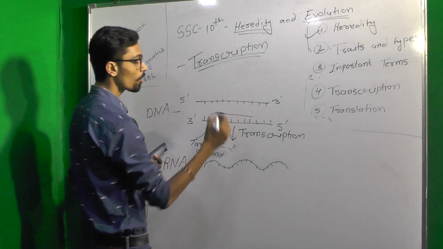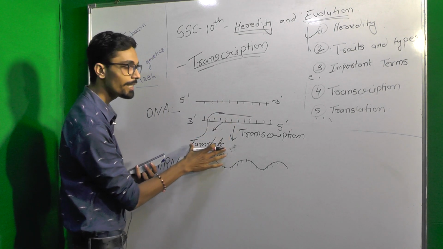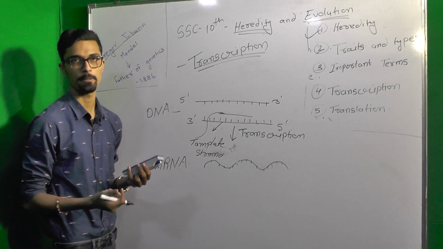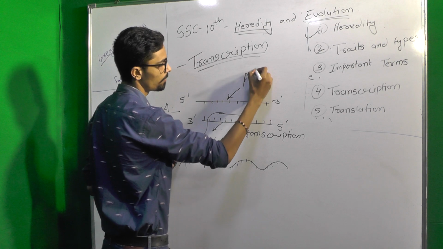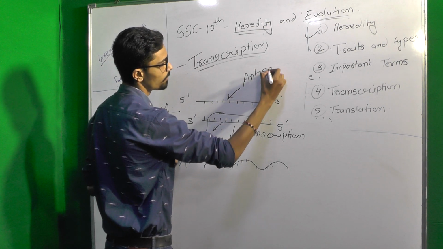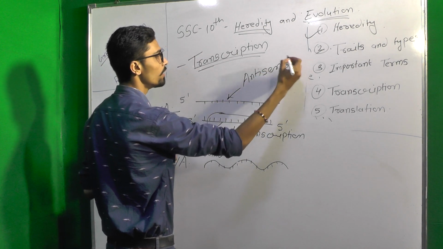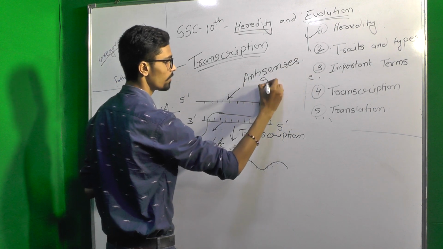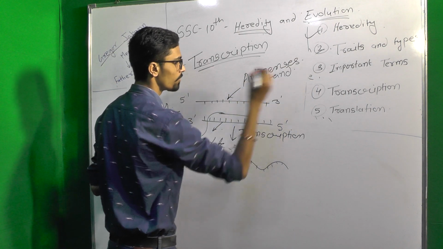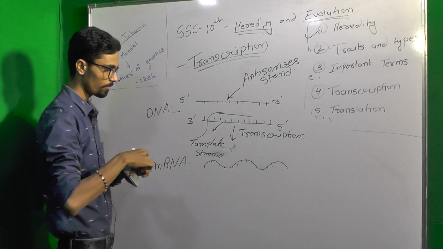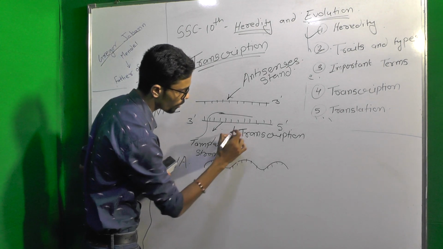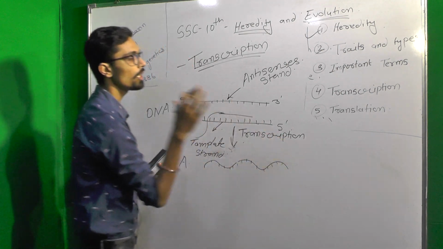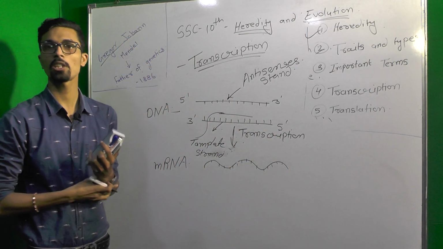You can also say that this strand is known as the sense strand, and this strand is the antisense strand. So this is an mRNA molecule. Now that process is basically known as transcription.